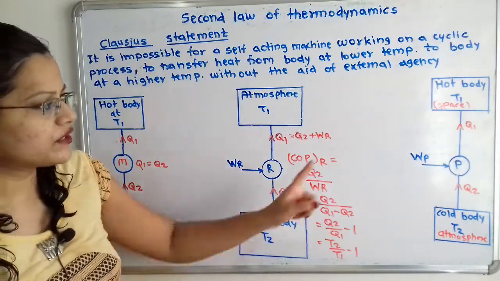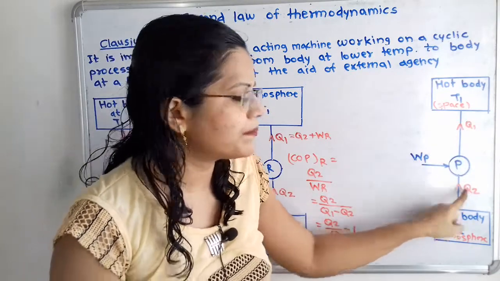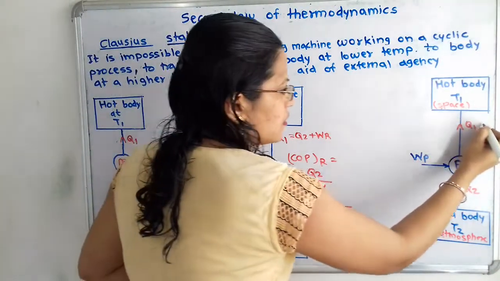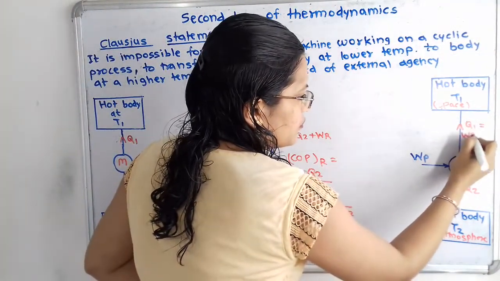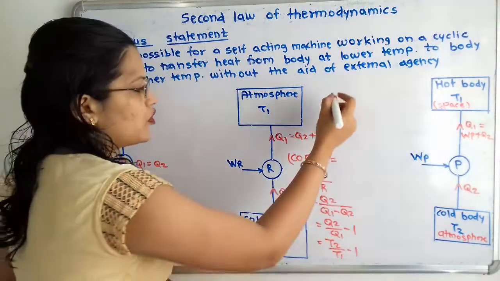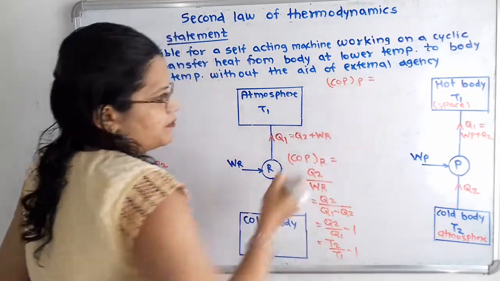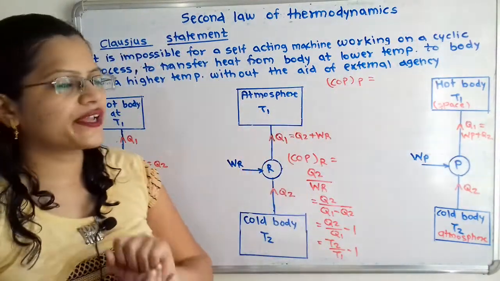Now if we observe this structure, then we can say that Q1 is equal to WP plus Q2. So I will write here Q1 is equal to WP plus Q2. Now I will write the formula for COPP, that is the coefficient of performance of the heat pump. So how can we write it?